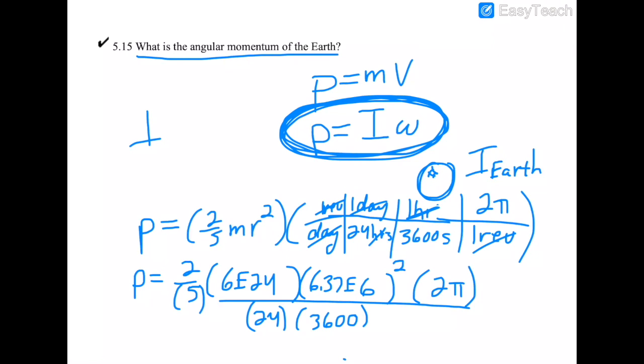I believe it's right. I'm just going to write it down and you're going to check and see if you get the right thing. So 7.1e33 is the angular momentum for the Earth. I'm going to let you figure out what the units are.